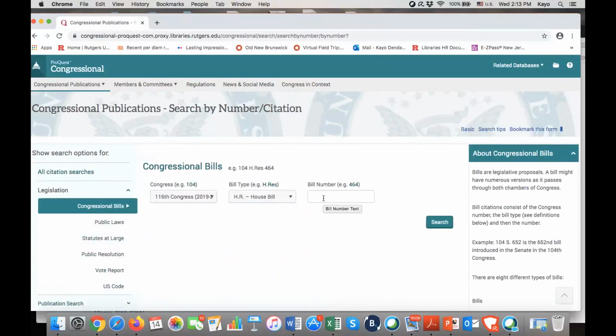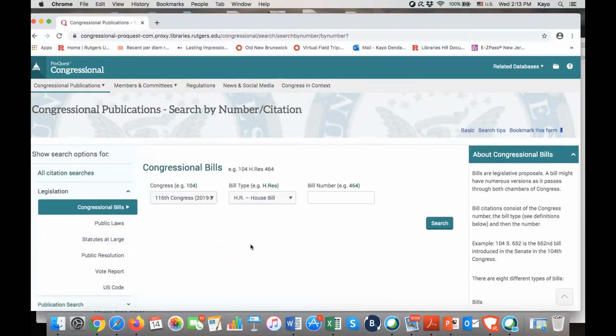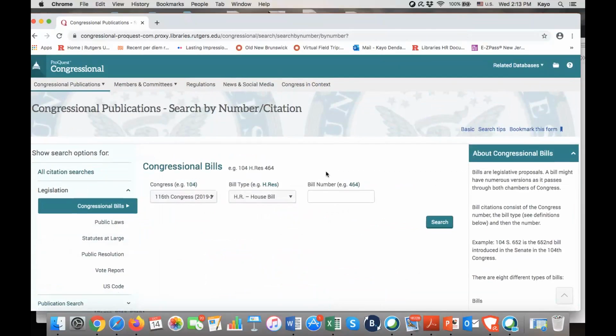You type in the bill number, and then the result will be the text of the bill itself. So this is another source that you can explore for legislative information.